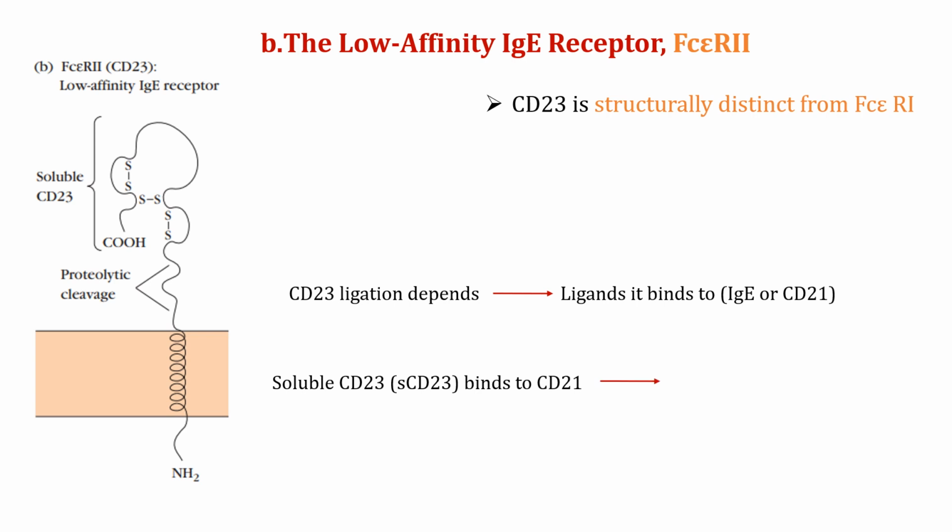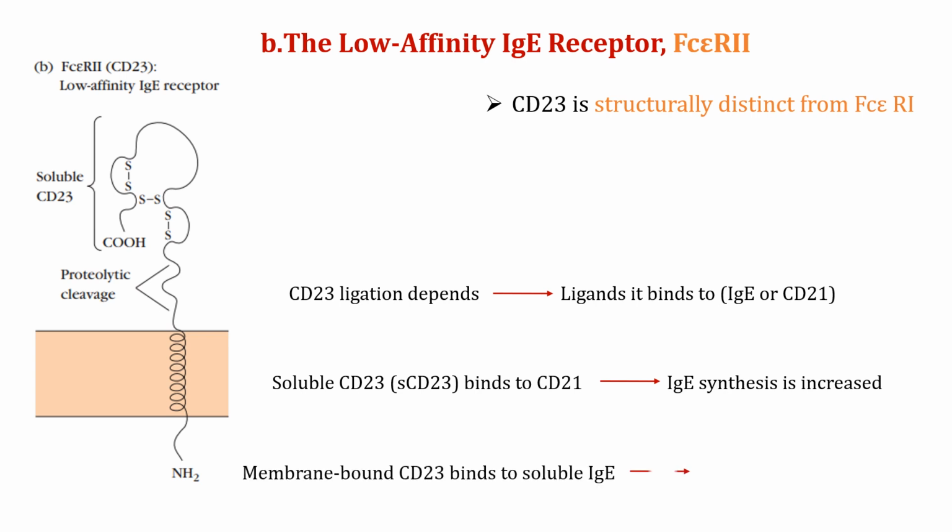Suppose soluble CD23 binds to CD21 on the surface of IgE-synthesizing B cells. Then IgE synthesis is increased. However, when membrane-bound CD23 binds to soluble IgE, further IgE synthesis is suppressed. So here is the difference in how CD23 binds to different ligands: when it binds to CD21, IgE synthesis increases, but when it binds soluble IgE, IgE synthesis is suppressed.